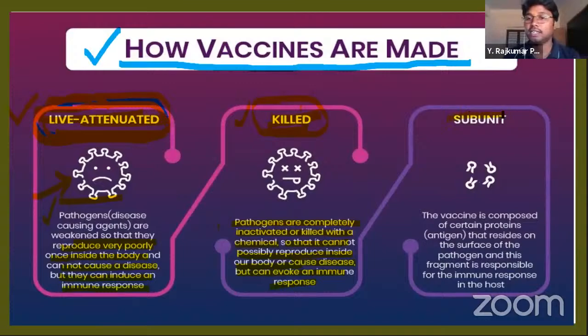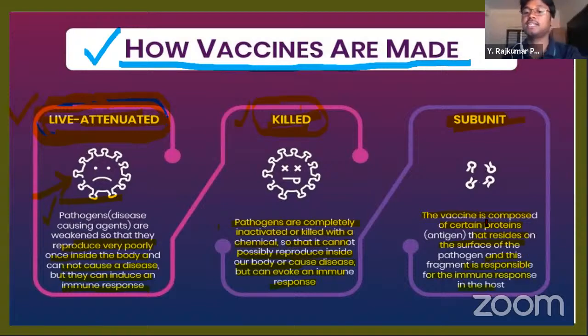Next, third is the subunit. By subunit also we can produce the antibodies. How is it done? The vaccine is composed of certain proteins, which reside on the surface of the pathogen, and this fragment is responsible for the immune response in the host.